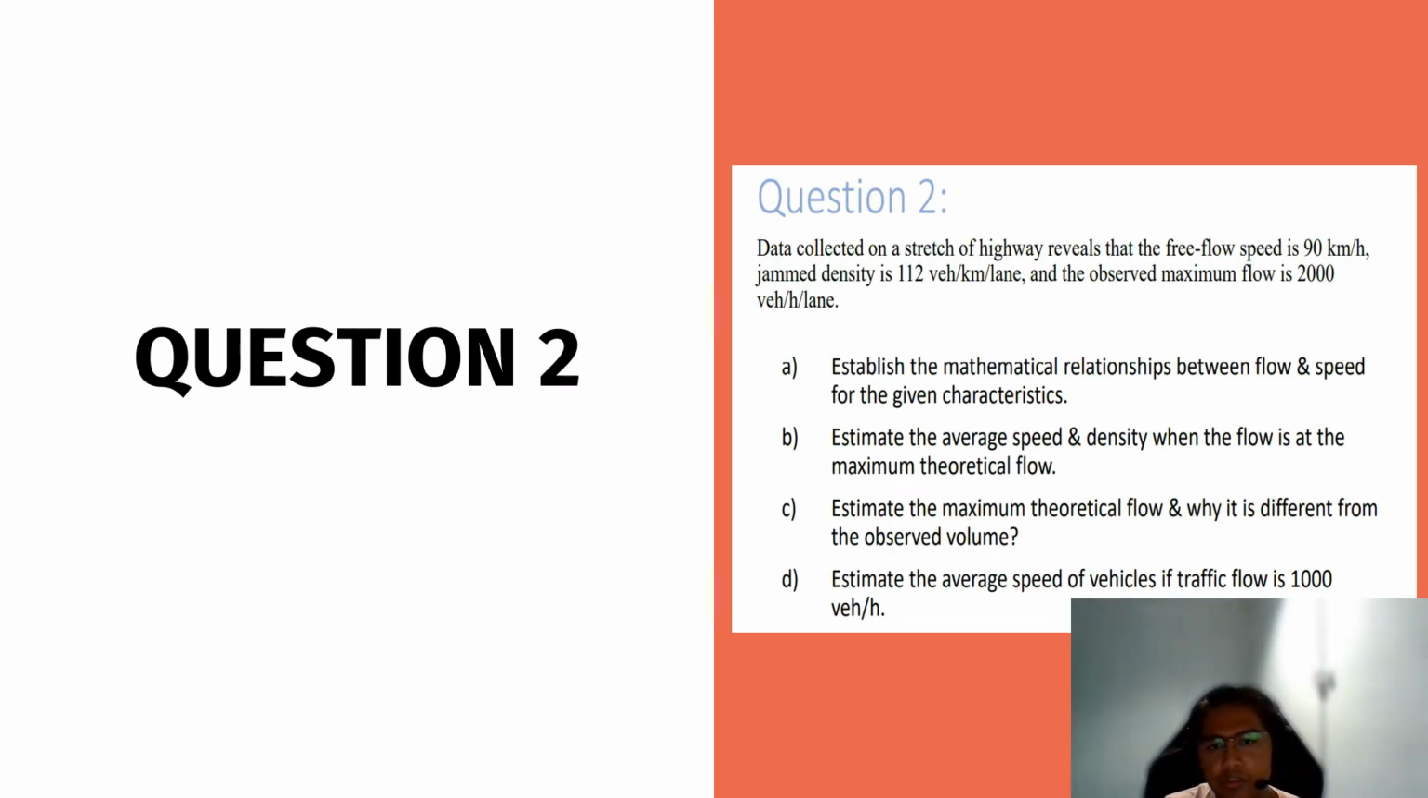Next, we'll move on to question 2. Data collected on a stretch of highway reveals that the free flow speed is 90 km per hour. Jam density is 112 vehicles per kilometer per lane and the observed maximum flow is 2000 vehicles per hour per lane. So there are 4 questions. Question A, establish the mathematical relationship between flow and speed for the given characteristics. B, estimate the average speed and density when the flow is at the maximum theoretical flow. And C, estimate the maximum theoretical flow and why it is different from the observed volume. The last one, estimate the average speed of vehicles if traffic flow is 1000 vehicles per hour.